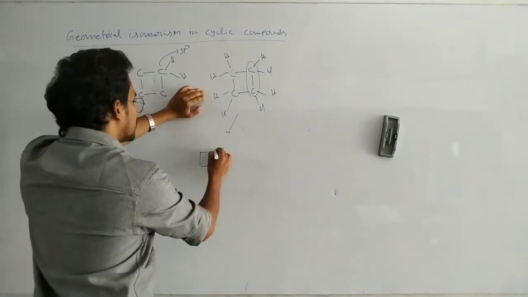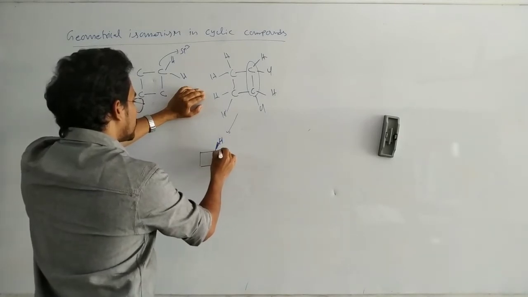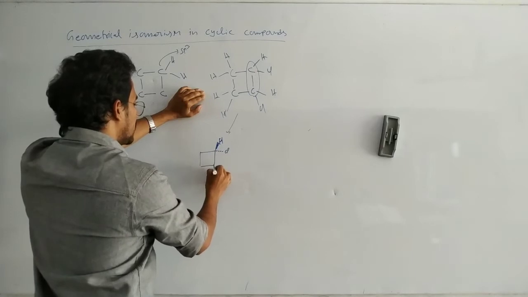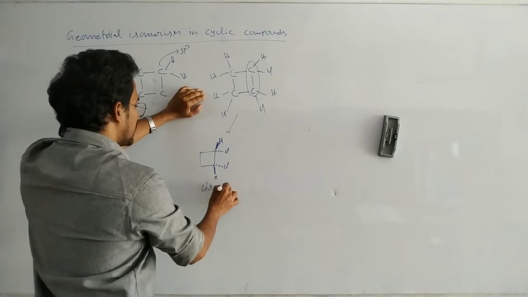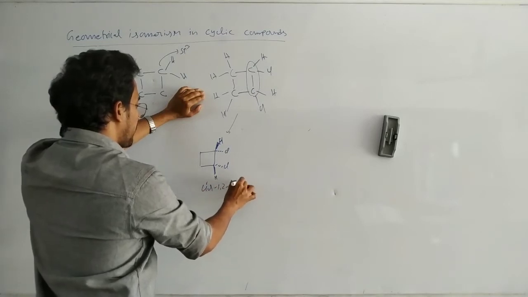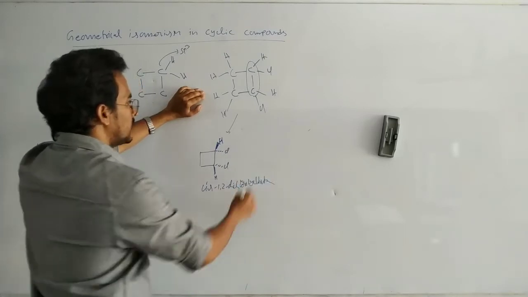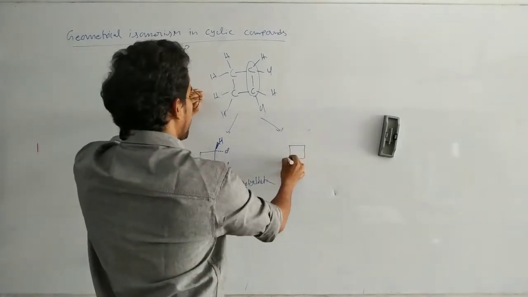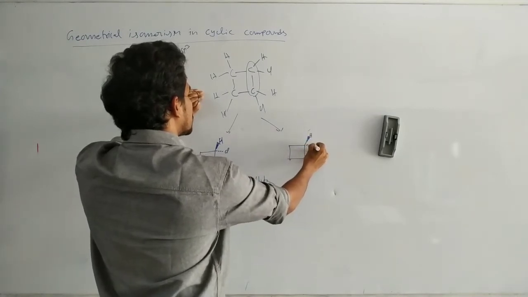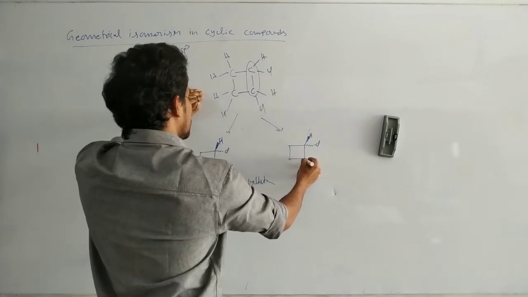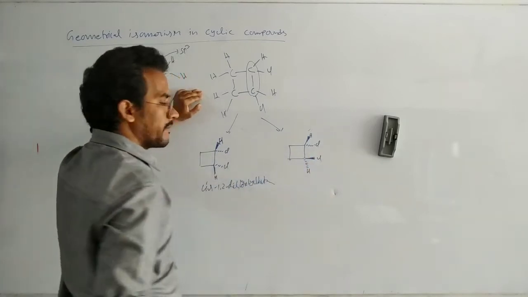Here this one exists like this. On this carbon, hydrogen above the plane and this chlorine below the plane. Here hydrogen above the plane, this chlorine below the plane. So it is a cis-1,2-dichlorocyclobutane. Or, this hydrogen above the plane, this chlorine below the plane, and this hydrogen below the plane, this chlorine above the plane.